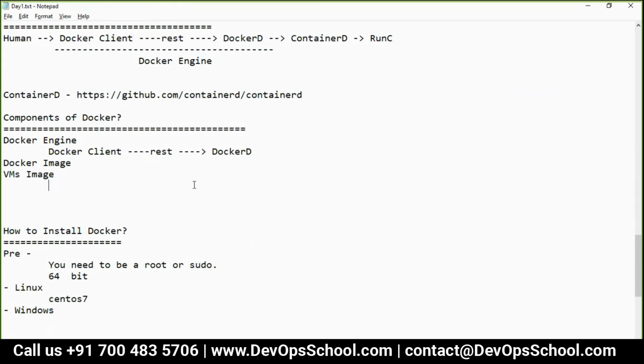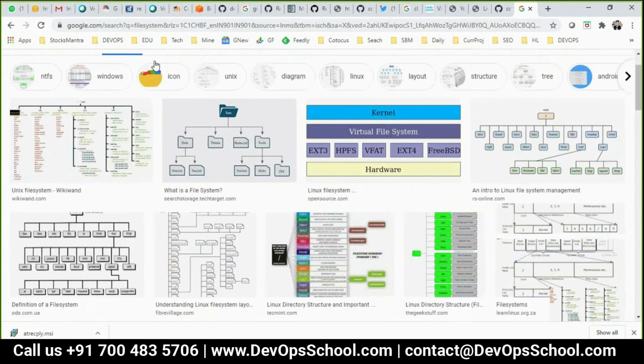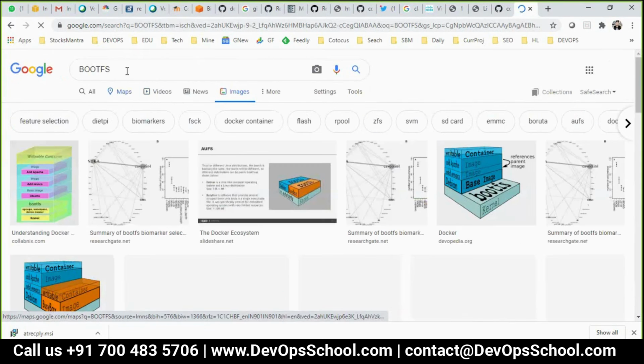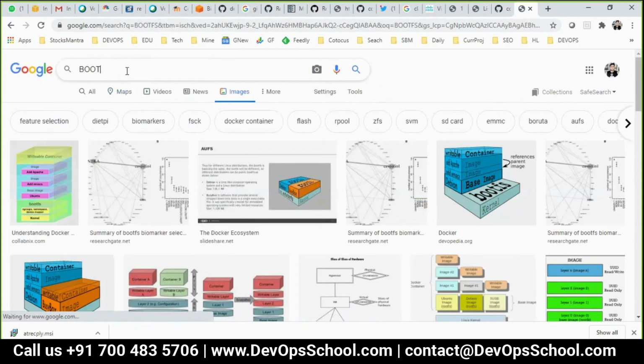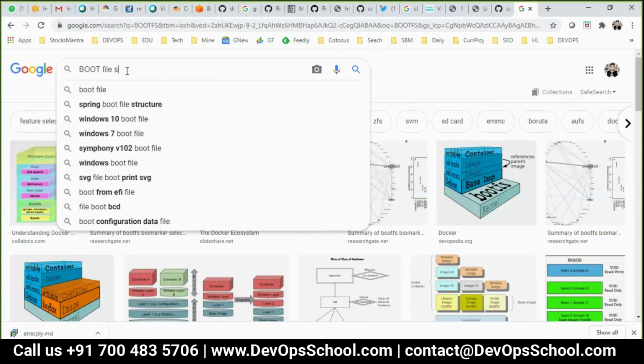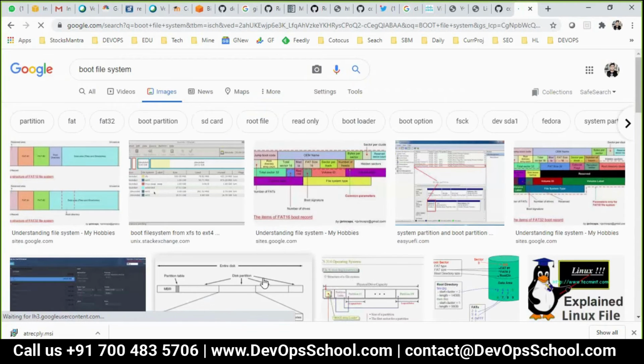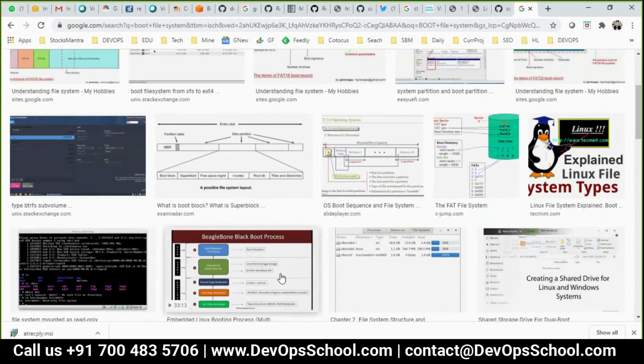So when I look at this, understand this. A VM image has a boot file system. Now I have no idea what a boot file system is, so I'll put it up. Boot file system. Do you have the right image for this?